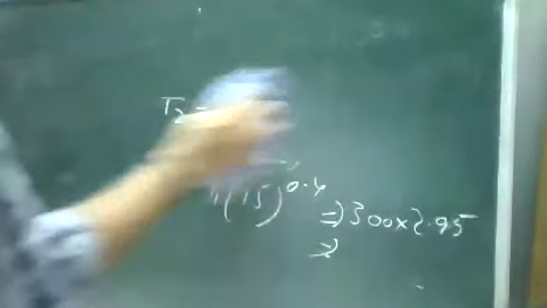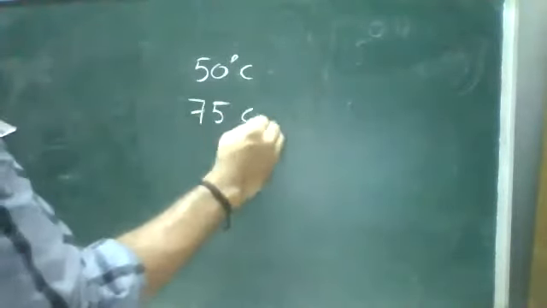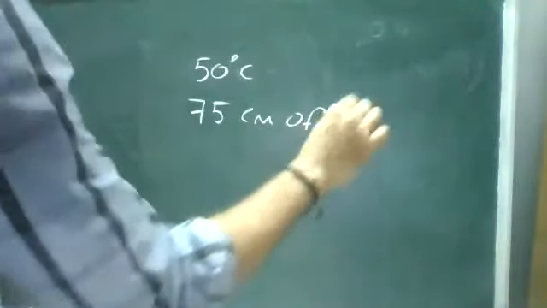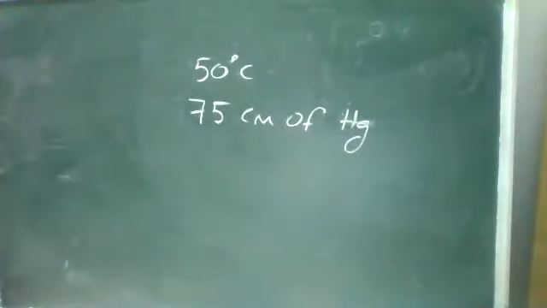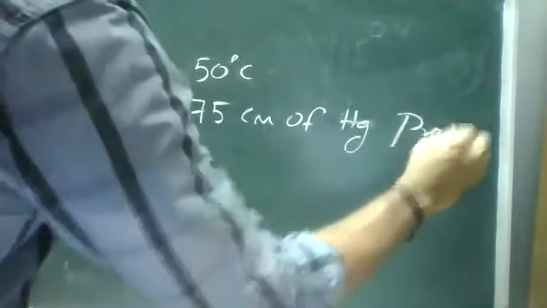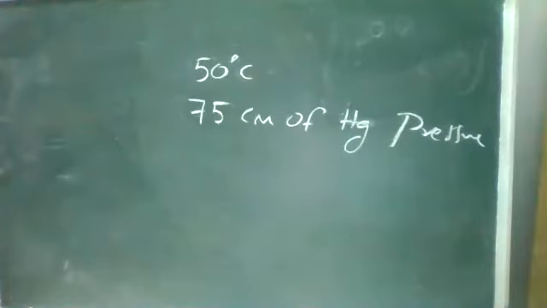Okay, next question. If at 50 degrees Celsius and 75 centimeter of mercury pressure, a definite mass of gas is compressed.